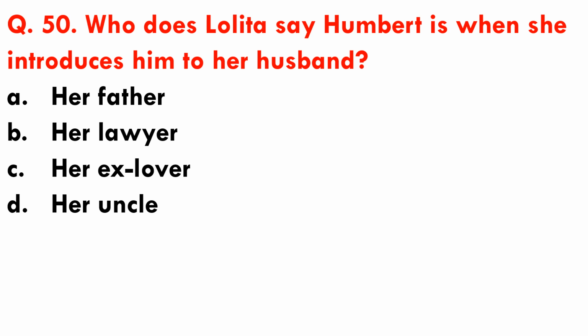Question number 50 and the last one. Who does Lolita say Humbert is when she introduces him to her husband, that is Dick Schiller? Options are A. her father, B. her lawyer, C. her ex-lover, and D. her uncle. So Lolita introduces Humbert as her father to her husband.